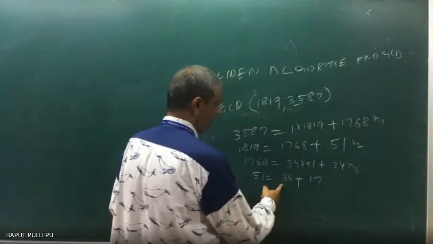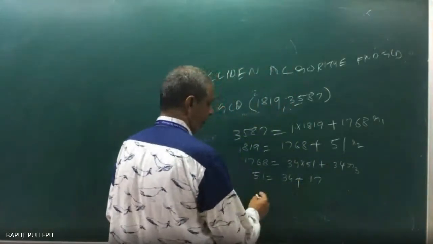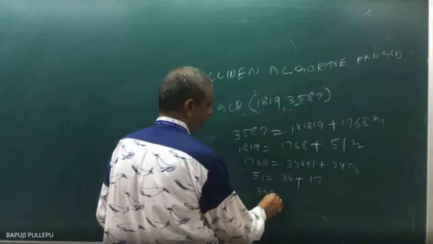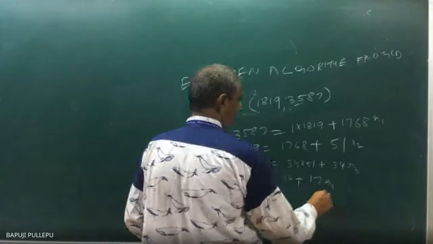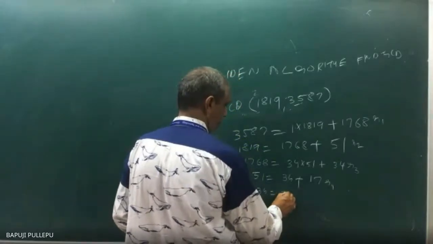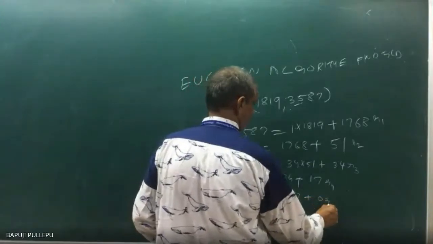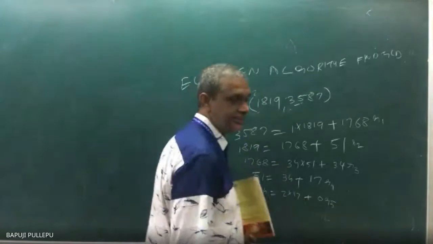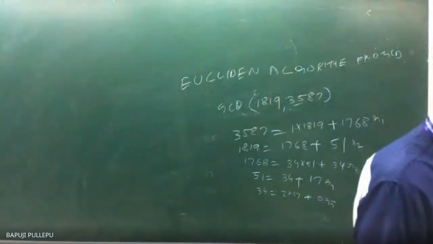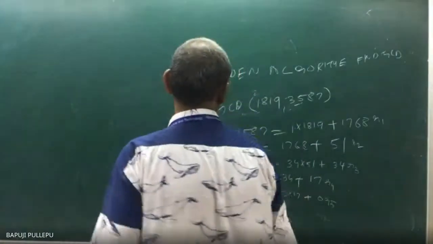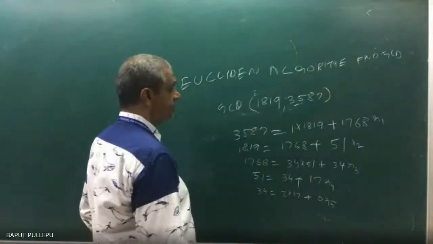Then this 34, alternate multiples of 17, can I write? 2 times, sir. This is R4. Now this is what? 2 into 17 plus 0. This is R5. Now, who is my GCD? 17, sir. Very good. See how nicely we arrived.